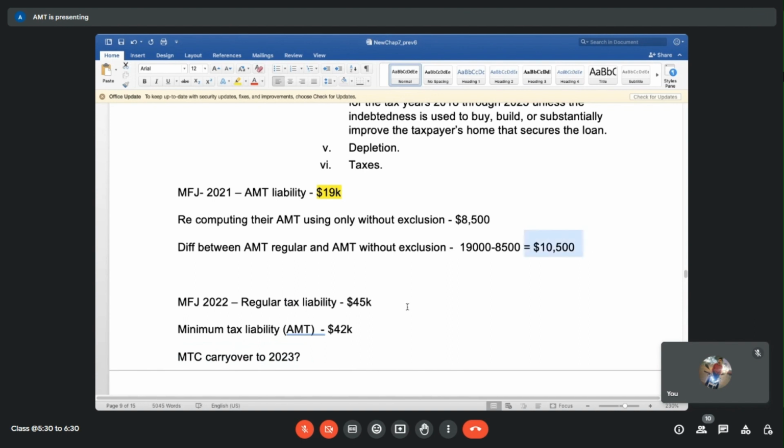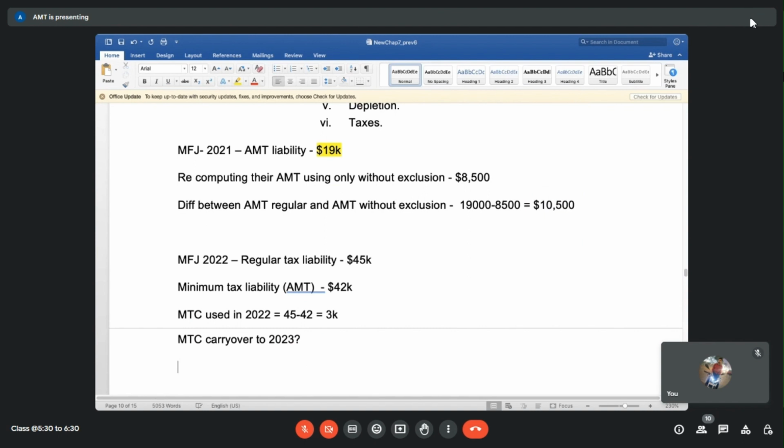What are they using in 2022? 3,000. MTC used in 2022 will be equal to 45 minus 42. 3,000 they are using. So what is the carryover to 2023? 7,500. Minus 3,000 is used actually.